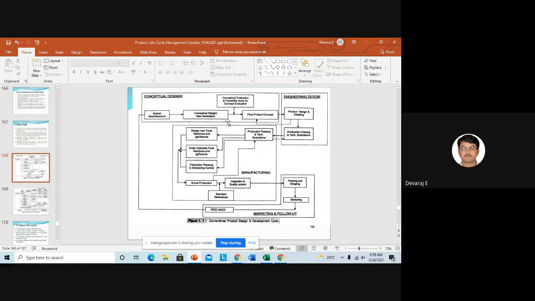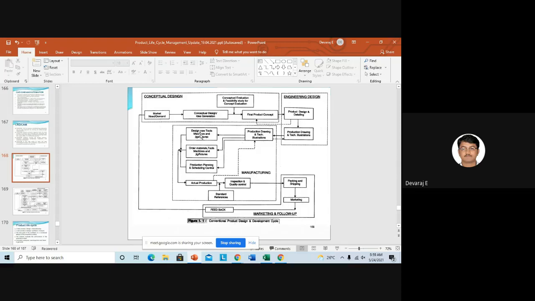So the material was wasted. If the design is not good, then the material will be wasted, and the time given for that is wasted. Everything will be wasted, the time as well as money, then the material, in the conventional production design. It is similar here also.